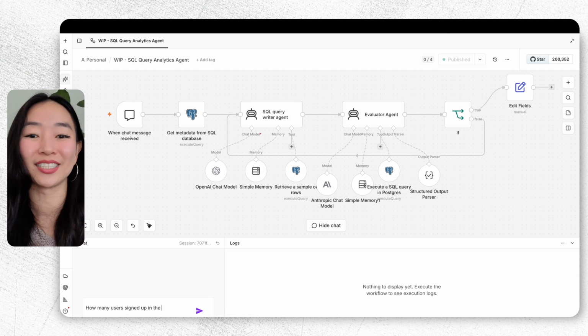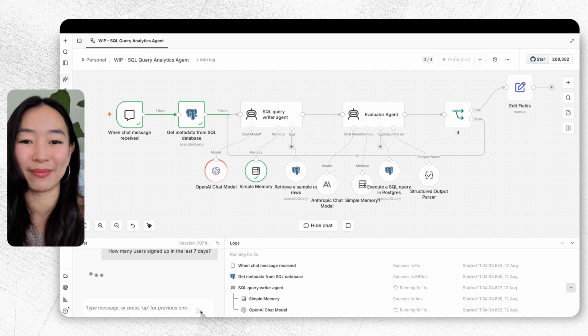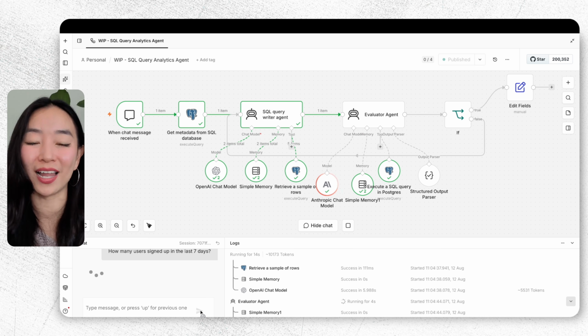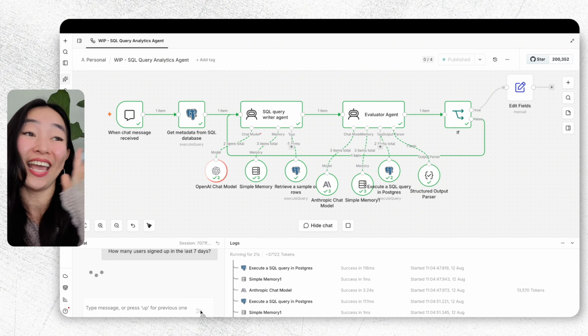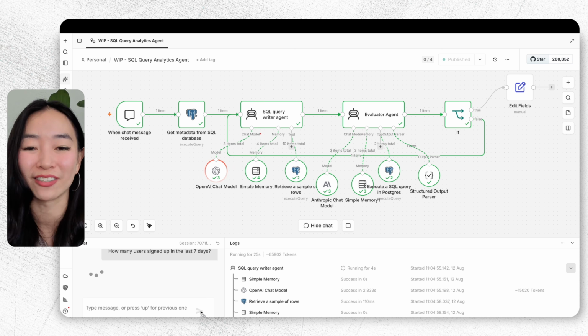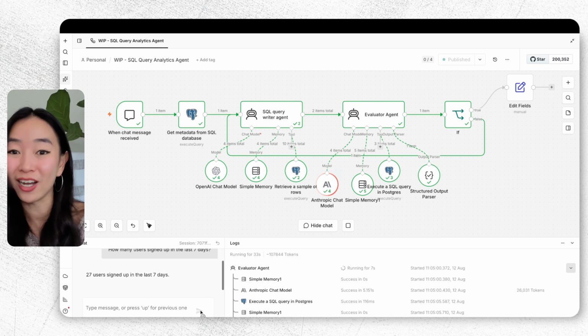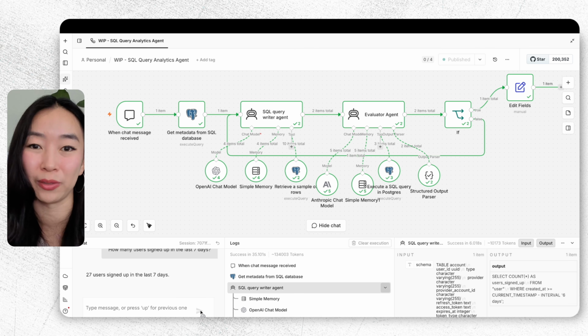So whenever someone asks you a data question, your AI workflow will go ahead and pull the latest from the database schema, run a first AI agent that will write the SQL query, then run a second evaluator AI agent that will validate that the SQL was correct and run the query for you. Now here's where it gets really interesting. If the evaluator agent says the query is correct, then it'll just go ahead and answer the user question directly. But if it says the query is wrong, it will actually give the feedback back to that first AI agent so the agent can rewrite the query. All of that without you, the data analyst, data scientist, or data engineer having to step in.